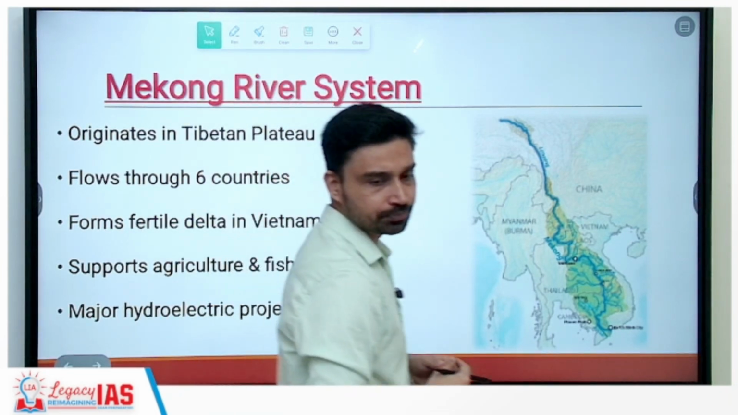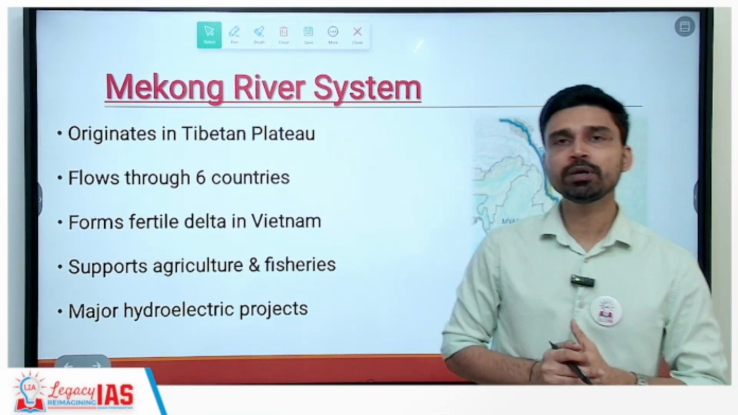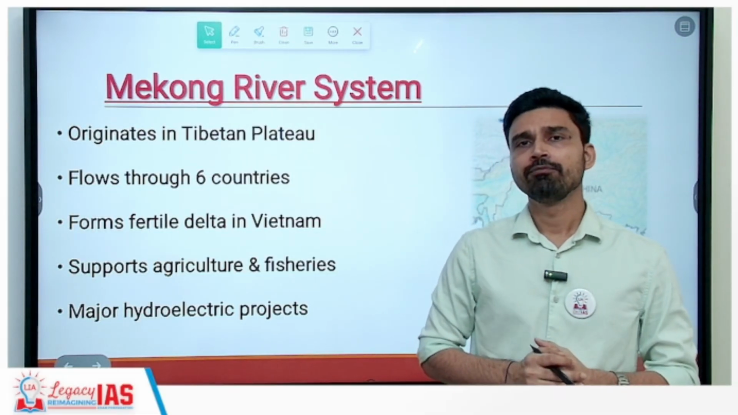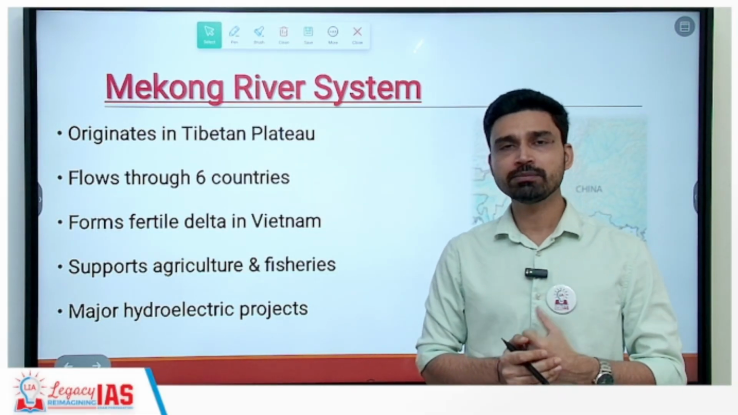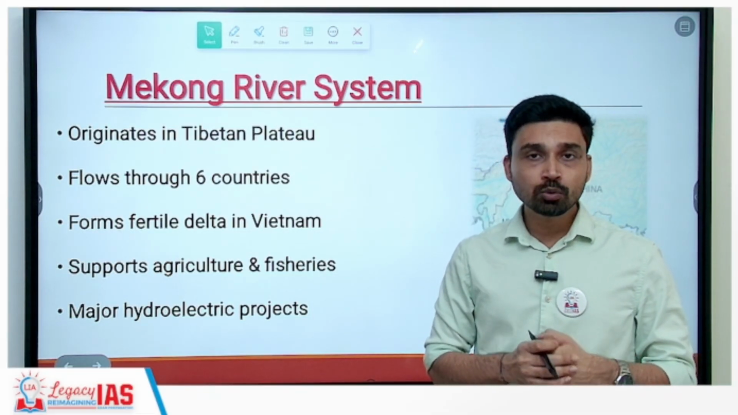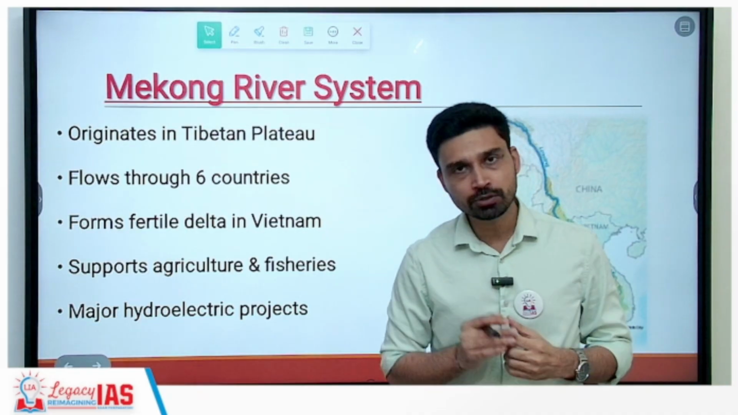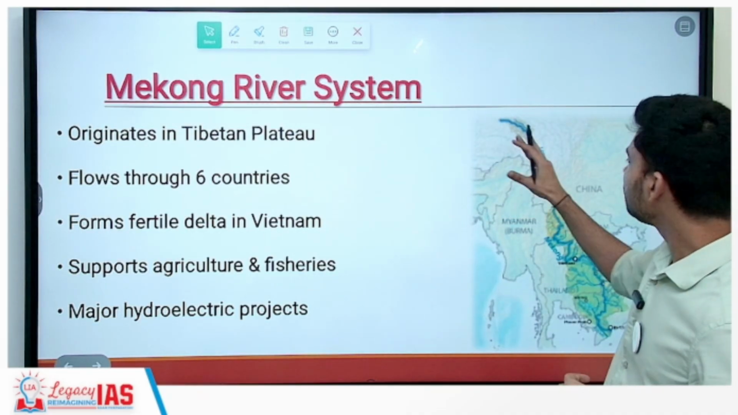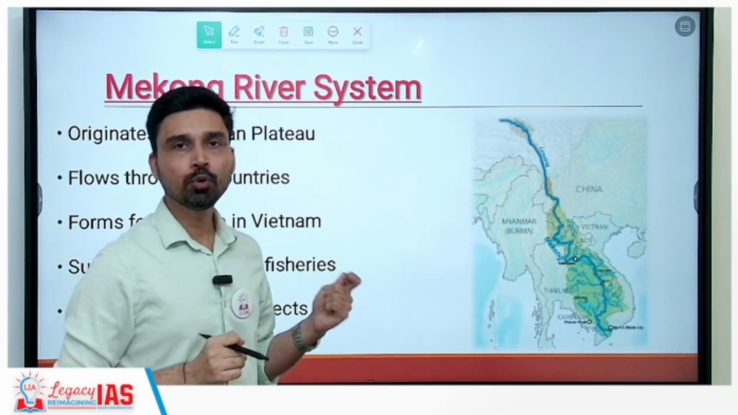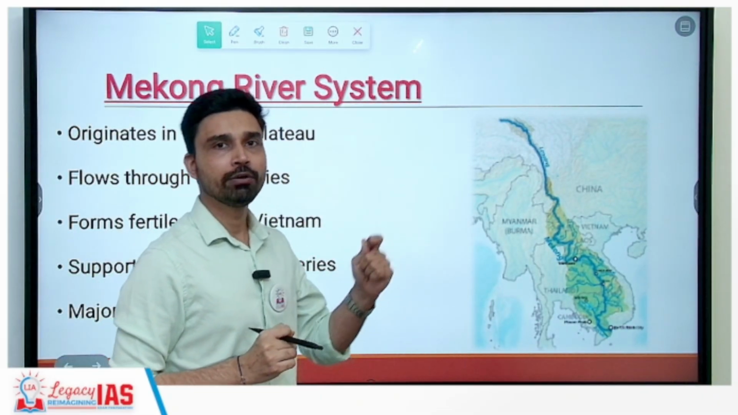Now, the one river which we have to study in more detail is the Mekong River system. The major difference between a river and a river system is that when we use the term river, we are referring to one stream, while a river system includes all the tributaries and distributaries of a particular large river. It originates in the Tibetan plateau, as we discussed, and flows through 6 countries. Which countries? China, Cambodia, Laos, Thailand, Vietnam.